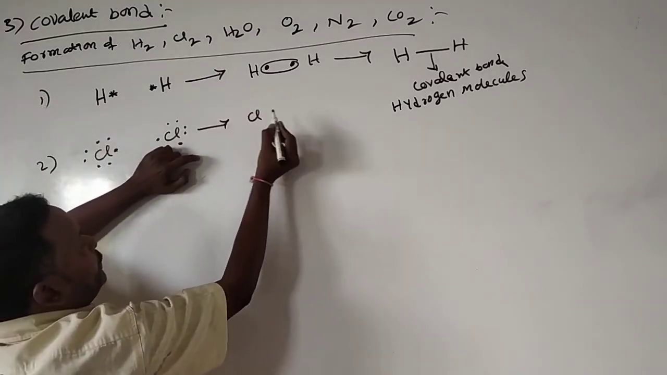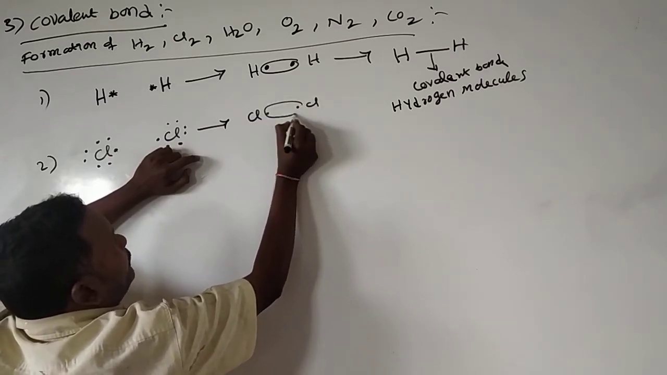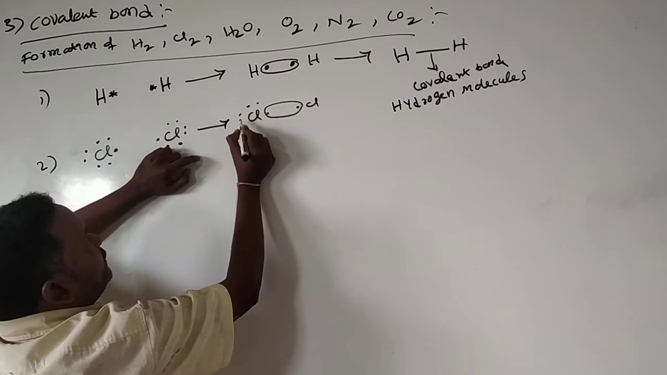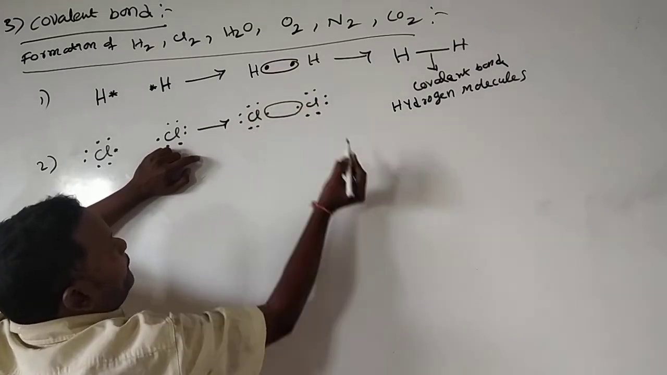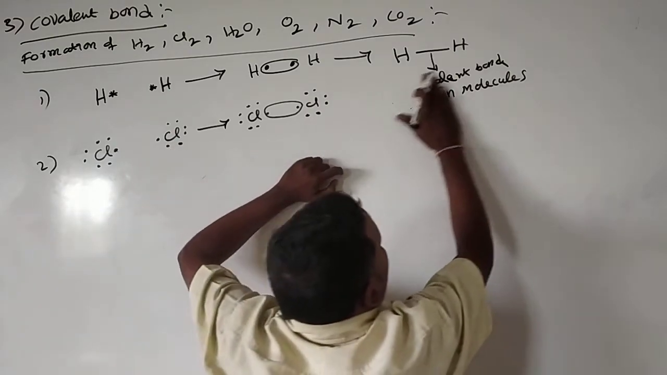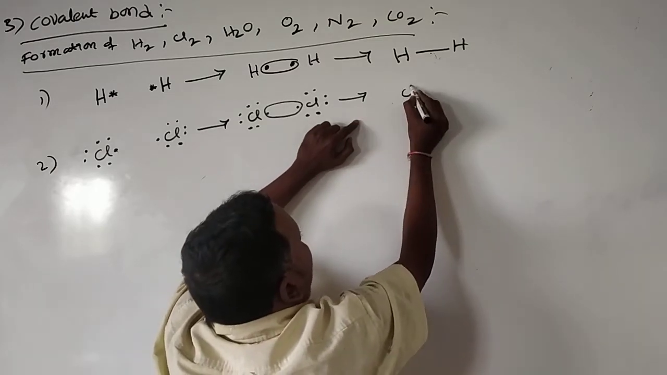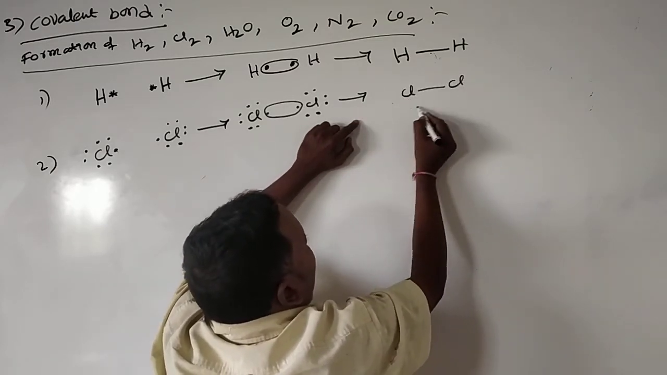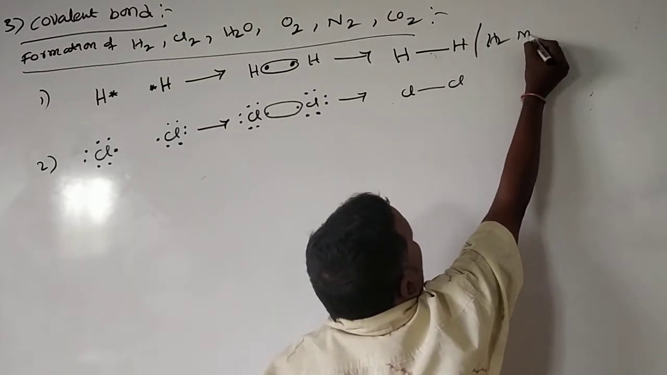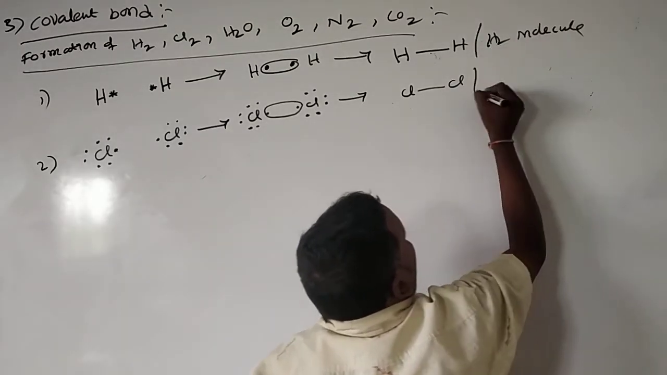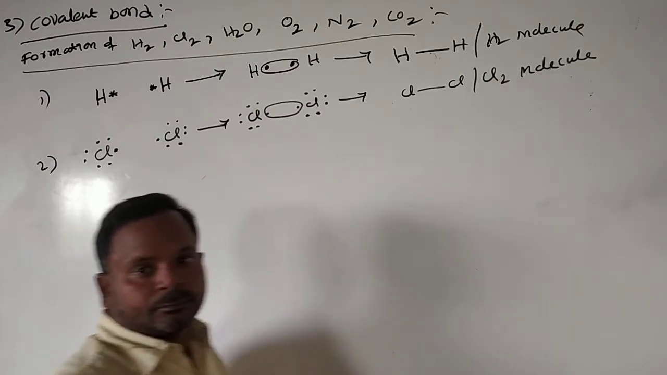And see here, chlorine forms a bond like this. Lone pair of electrons, lone pair of electrons, lone pair of electrons. These two form this, which gives the chlorine molecule. This is the chlorine molecule, Cl2. This is H2, the hydrogen molecule. This is Cl2, the chlorine molecule.